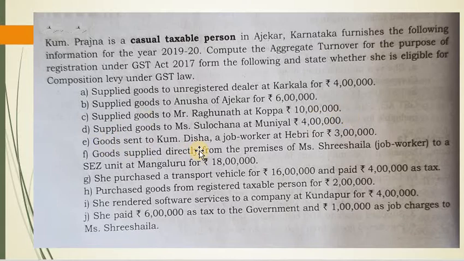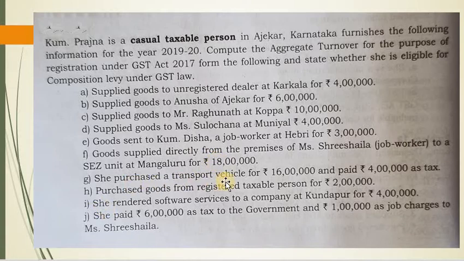Goods sent to Kumari Disha, a job worker at Hebri. See here, goods is sent to job worker. This is not a complete transaction. Job worker will modify the goods and send back to the original owner. So this should not be included in the aggregate turnover because it is not a complete supply. Then goods supplied directly from the premises of Miss Sri Shaila, job worker, to a SEZ. This is a complete transaction, complete supply. So it should be included.